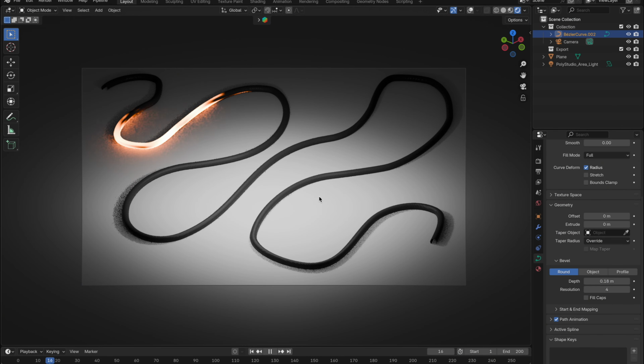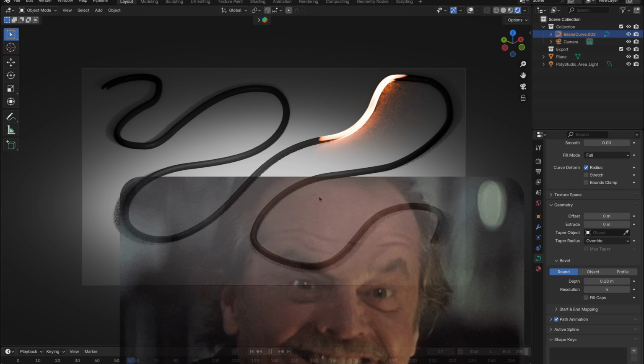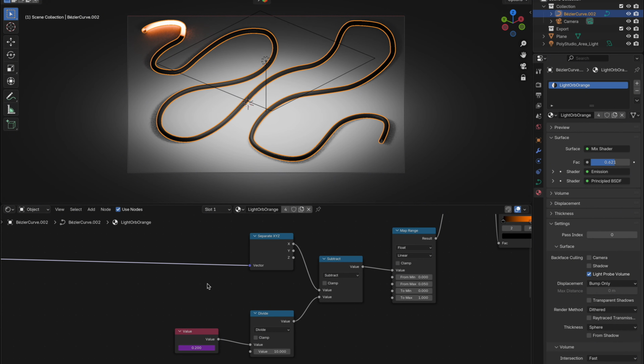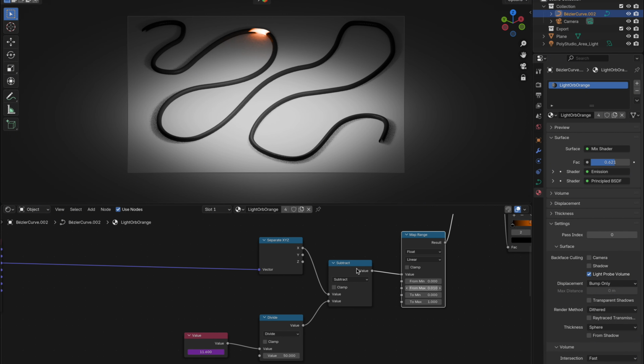Want to make it look like light is flowing through cables? That sci-fi style glow that pulses through wires, wraps around corners, and adds life to your scene? Well, in this tutorial, I'm going to show you exactly how to create that effect, and the best part, it's all done with a custom material setup that's super easy to use and fully customizable.